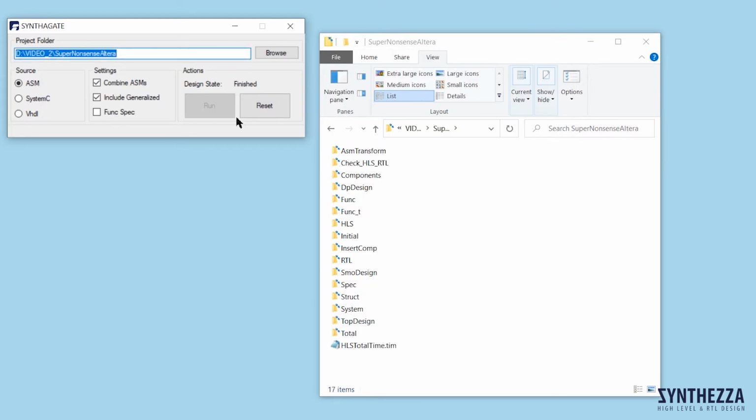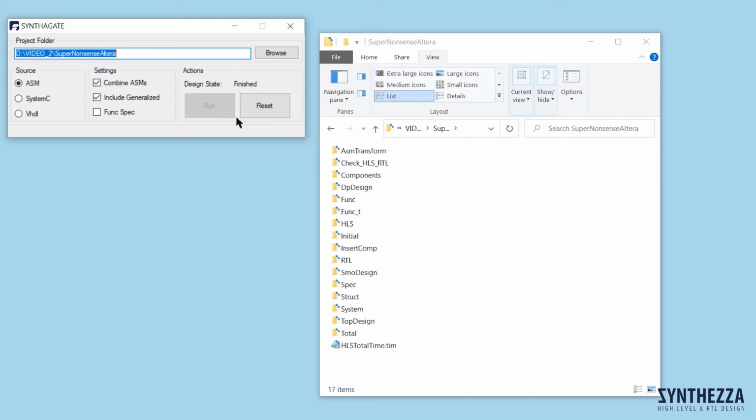And in about 35 seconds, the design is complete. The time of design is written in the file HLS total time team. As a result, we have 13 new folders in the working folder. Each folder contains one or several stages of a design together with the complete documentation of these stages.